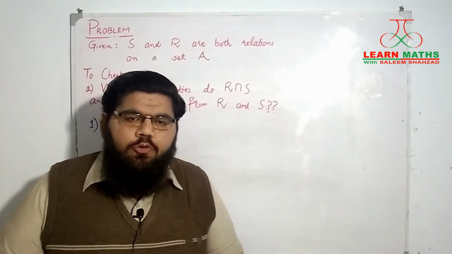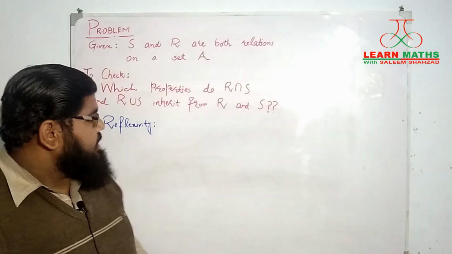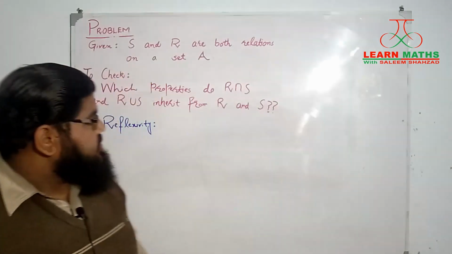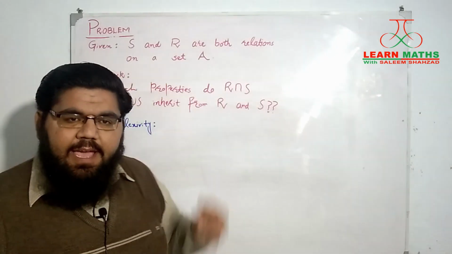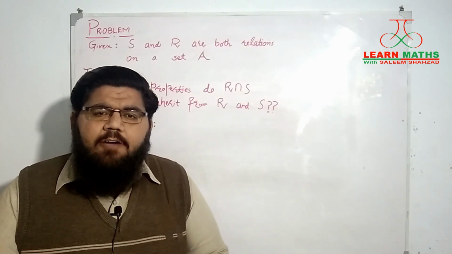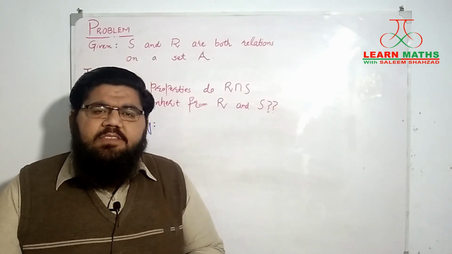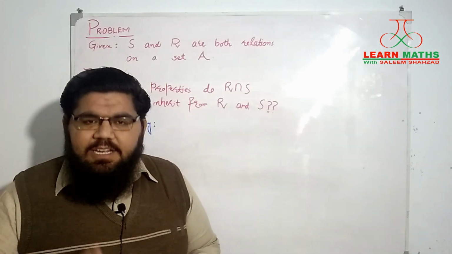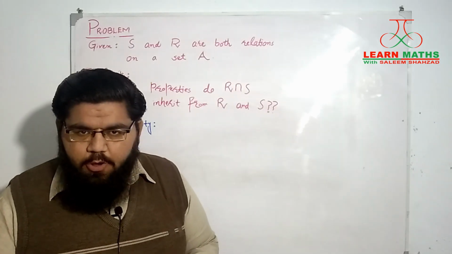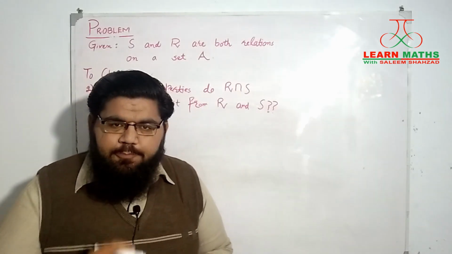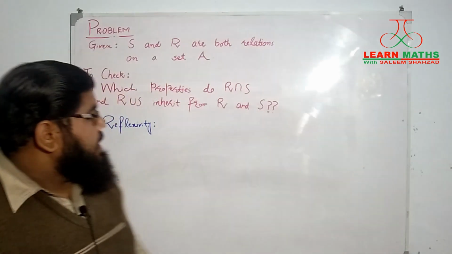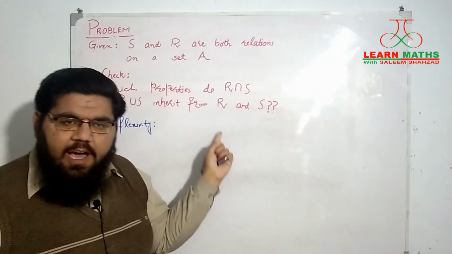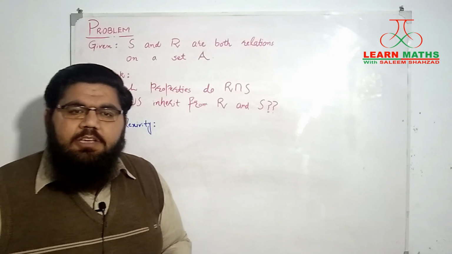Alright students, we have proved that the intersection of R and S and their union will be a relation on A as well. Now we are looking for the properties which they will inherit from their parent relations R and S. So what are the properties of a relation that we usually talk about? The property of reflexivity, the property of being a symmetric relation or an anti-symmetric relation, or the transitive property. So let's start with the reflexive property. What we are looking for is whether these two relations will be reflexive if their parent relations are reflexive.